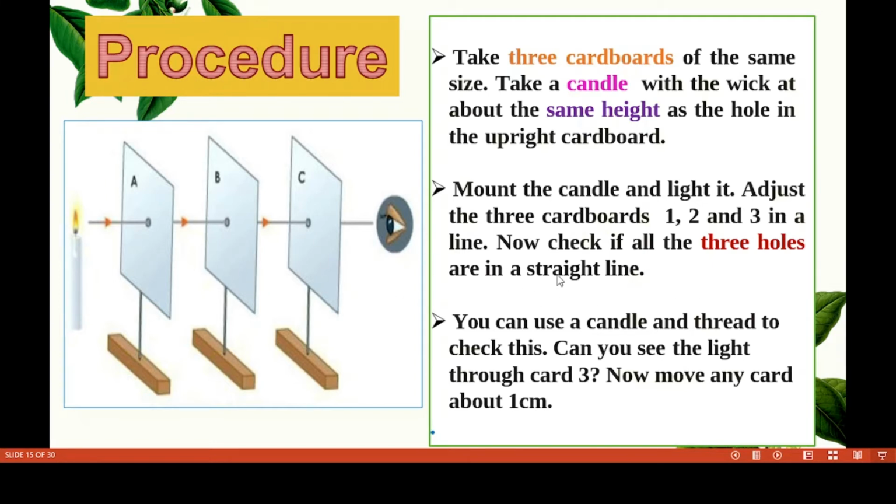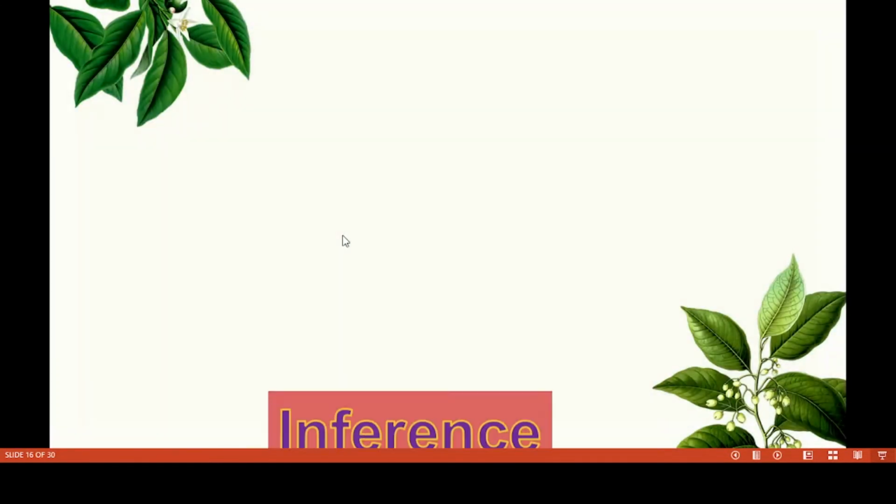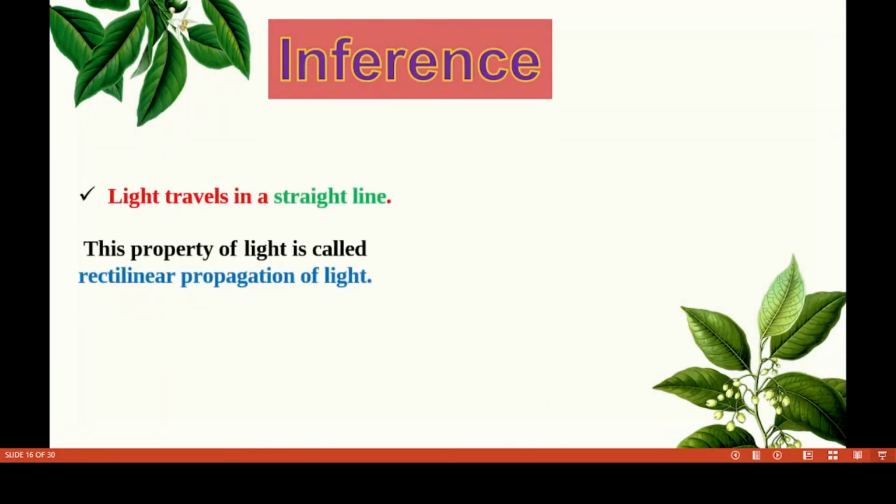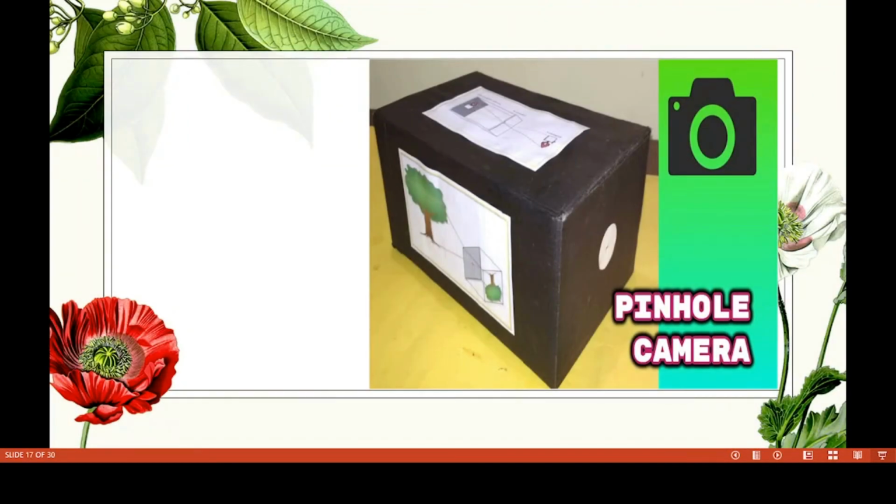Now check if all the 3 holes are in a straight line. You can use a candle and thread to check it. Can you see the light through cardboard 3? Now move any cardboard about 1 centimeter. From this we understood that light always travels in a straight line. This property of light is called rectilinear propagation of light.